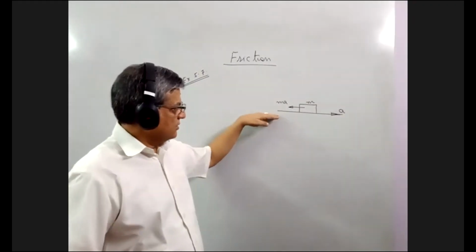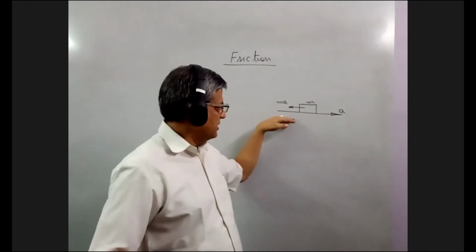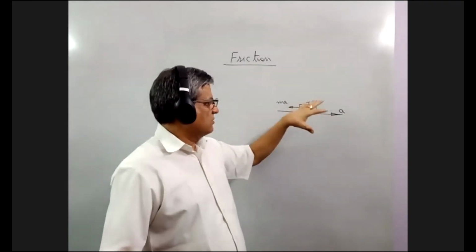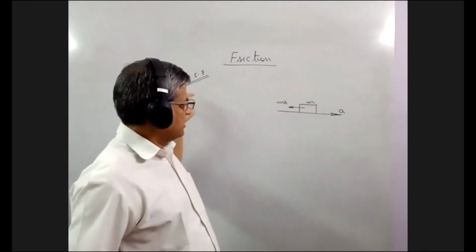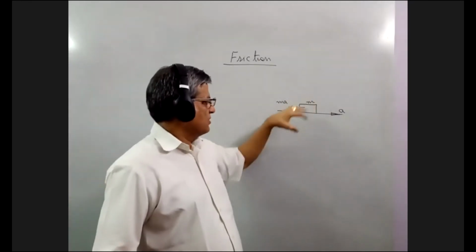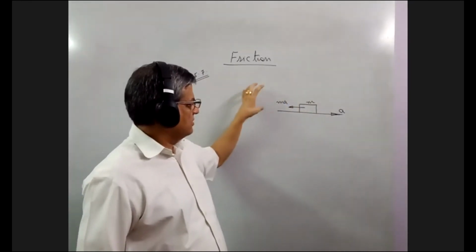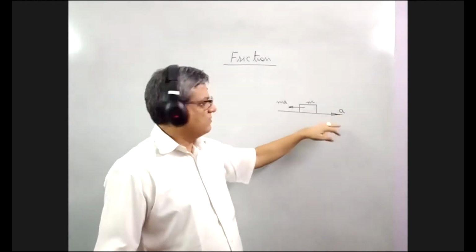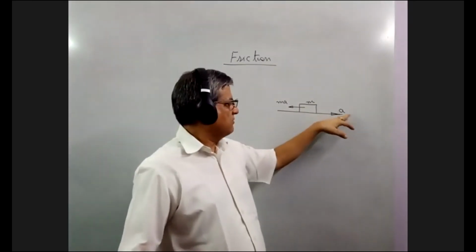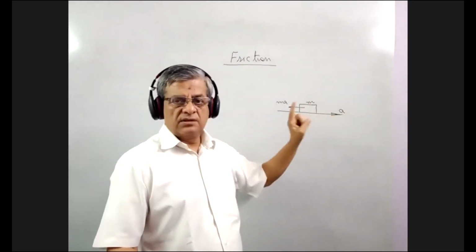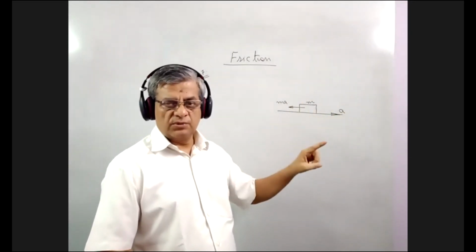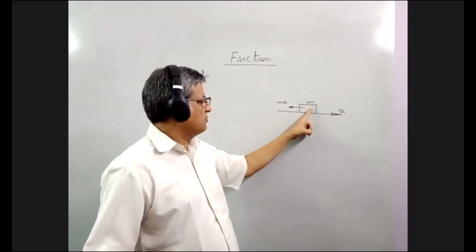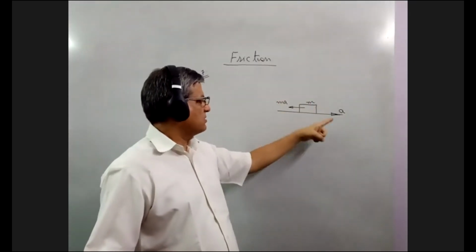So whenever the train is accelerating, there is always a tendency of the object that it falls back. And the force which is acting on it directly depends upon the acceleration of the train itself. So if train is accelerating with an acceleration of A, there is an equal and opposite force acting on this box that is equal to this mass into acceleration.